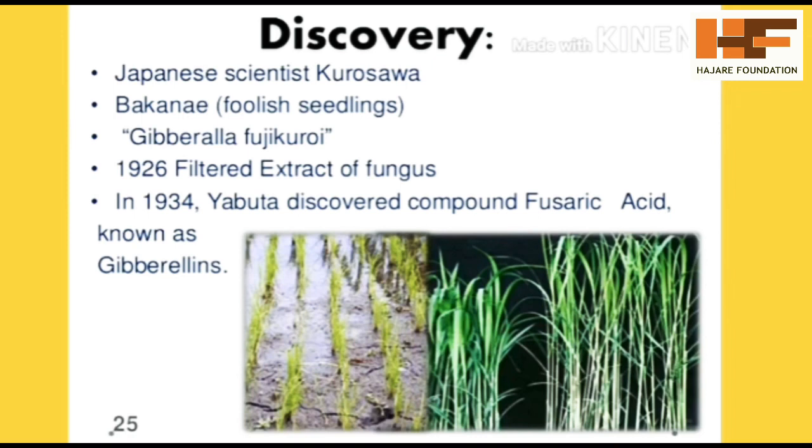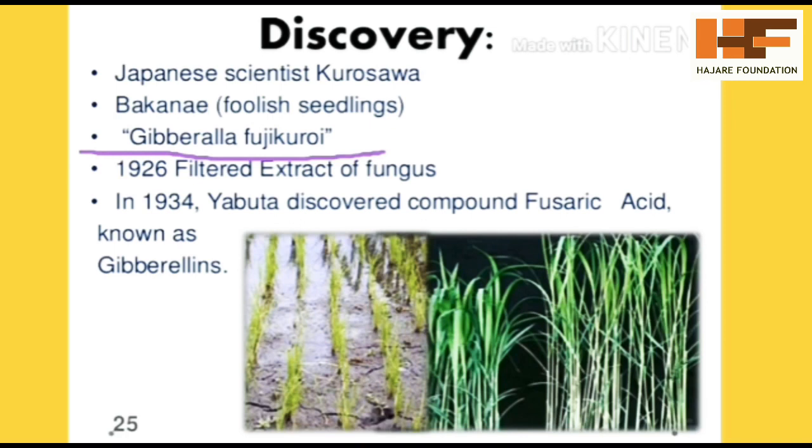The gibberellic acid was discovered by Kurosawa. He belongs to Japan, a plant pathologist. In Japan, there is a bakanae or foolish seedling disease, commonly happening in the rice plant. Then they came to know the reason for this foolish seedling disease. They decided that the foolish seedling disease was caused by Gibberella fujikuroi, a type of fungi.